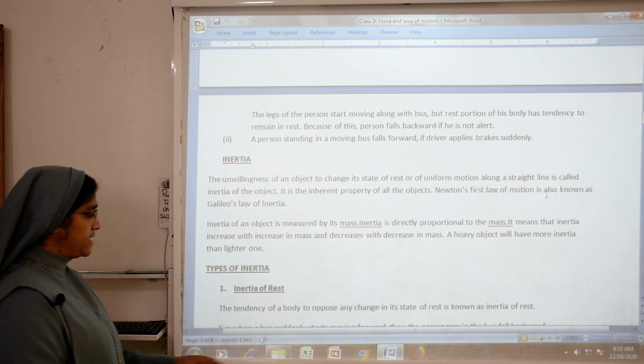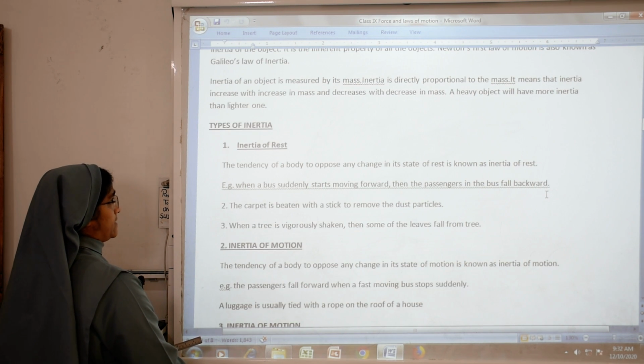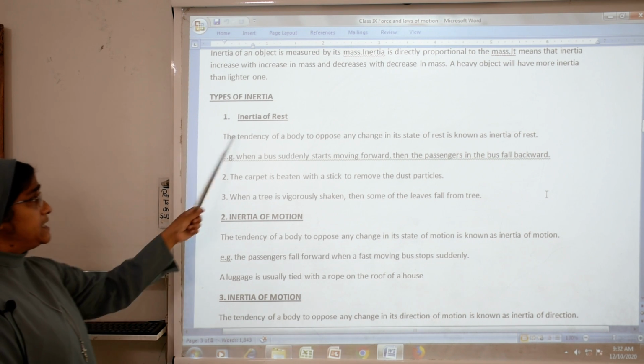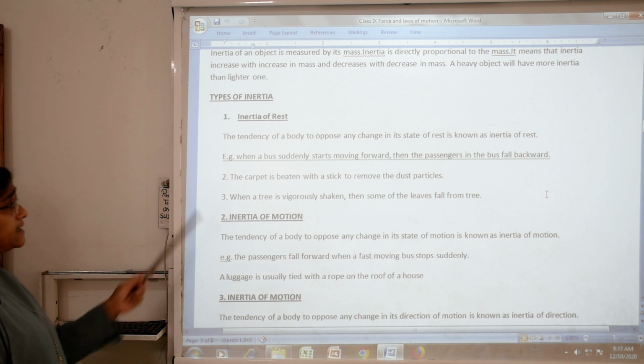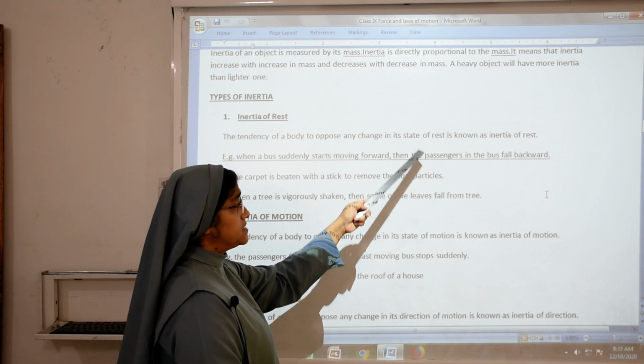Now we will study the types of inertia. There are three types. The first type is inertia of rest. Inertia of rest means the tendency of a body to oppose any change in its state of rest.